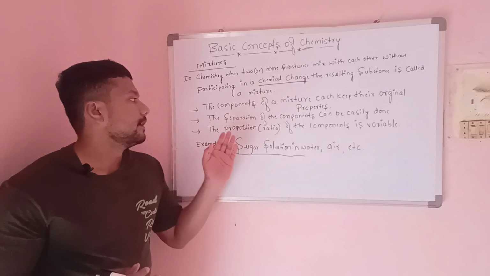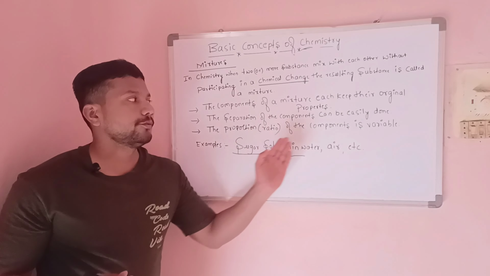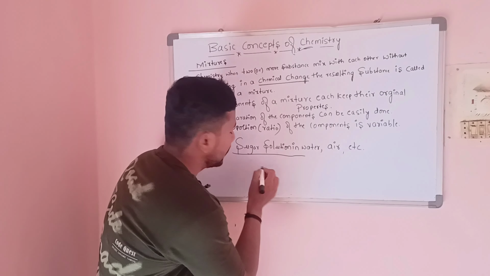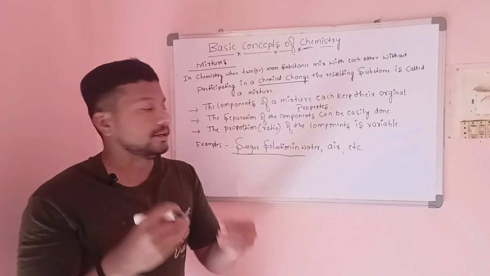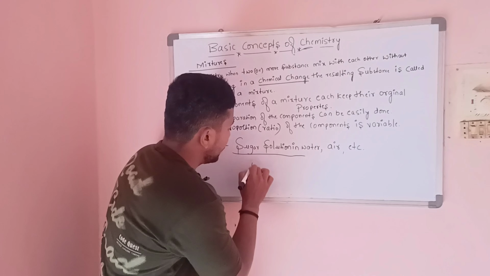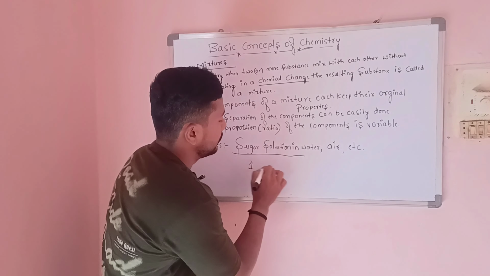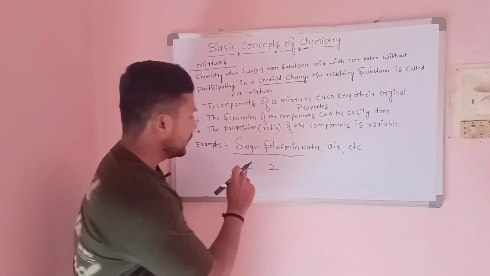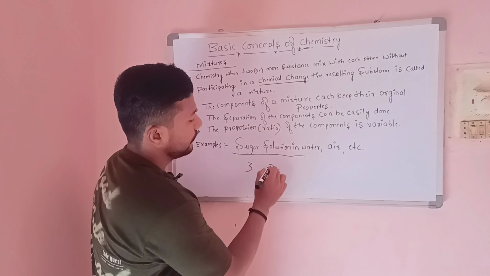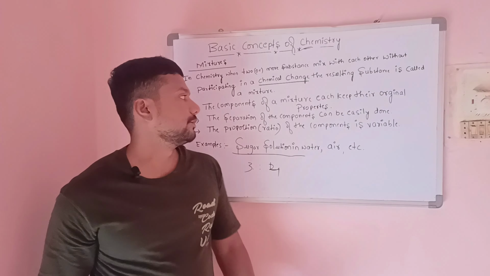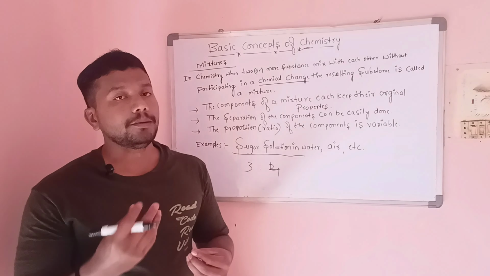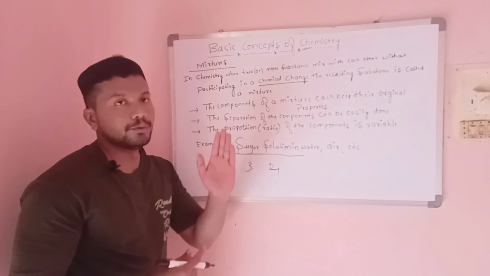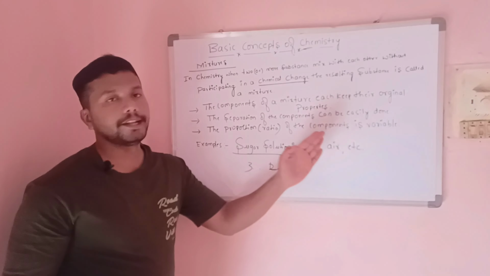And next, the proportion or ratio of the components is variable. We are not fixing any ratio to add. For example, we take a ratio of 1 and the water has 2. We can change to any ratio, 3, 4; there is no fixed ratio while preparing the mixture. So these are the properties. A very good example is sugar solution in water, and air, etc.